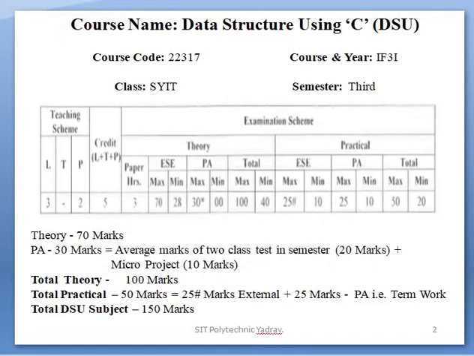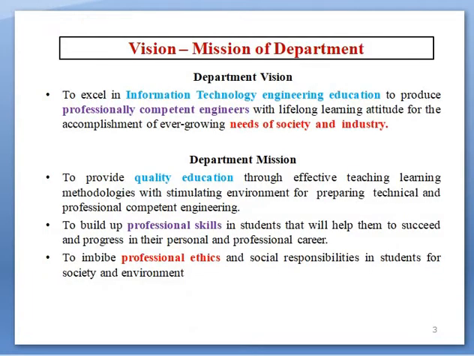Here is your marks allocation for the course, in the theory part and also the practical part. The departmental vision statement is to excel in information technology engineering education, to produce professionally competent engineers with a lifelong learning attitude for the accomplishment of the ever-growing needs of society and industry.